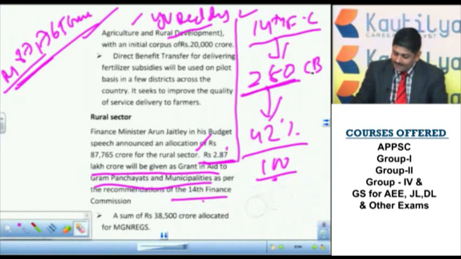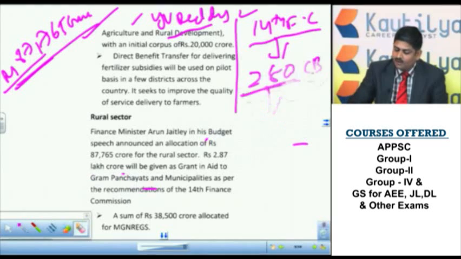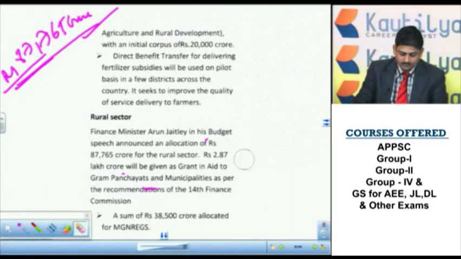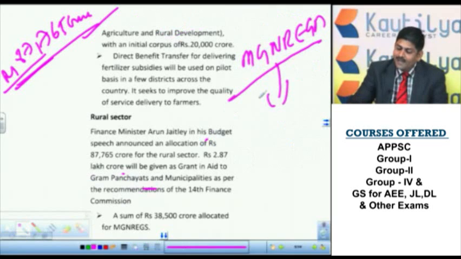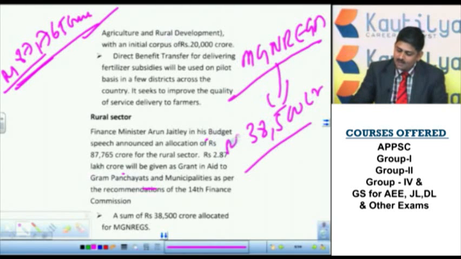Now, another important allotment for rural development is the allocation for MGNREGA, Mahatma Gandhi National Rural Employment Guarantee Program. So 38,500 crore this time. This is important to remember, because the scheme is already in discussion, because opposition parties are alleging that the government of India is not giving much importance to this flagship program.